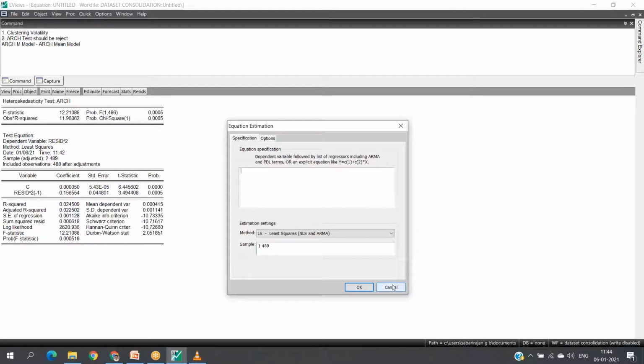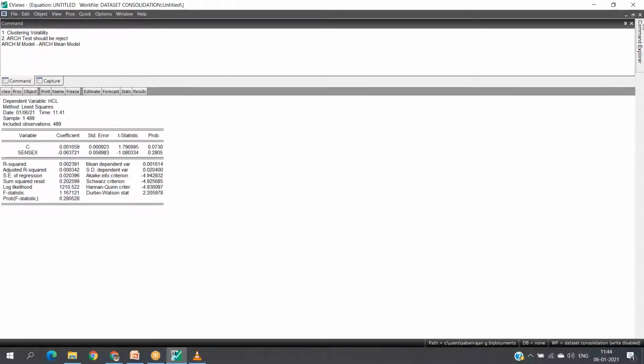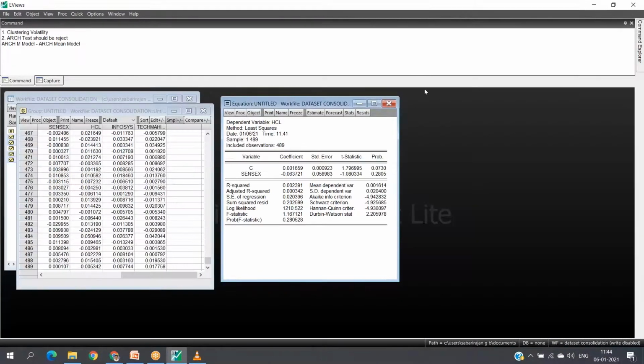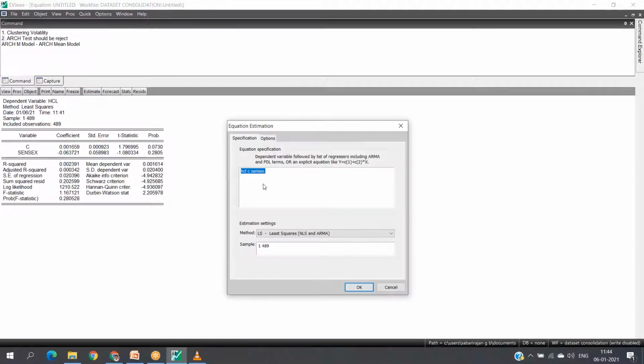For the regression equation, we have chosen HCL. Under estimate, HCL is considered the dependent variable, and Sensex is the independent variable. Okay, this is the equation specification.